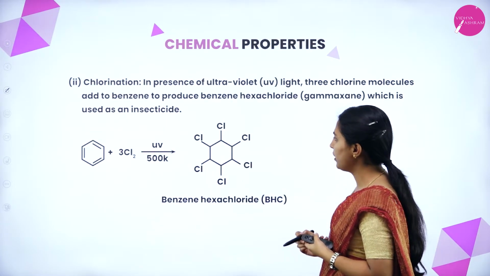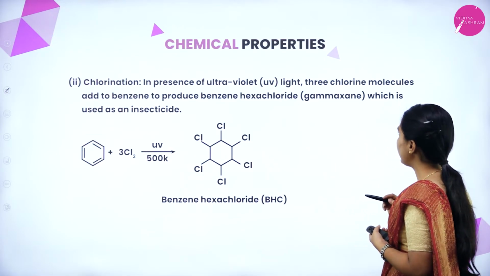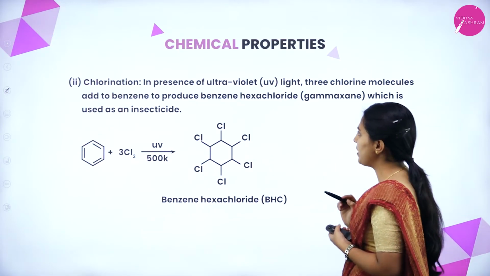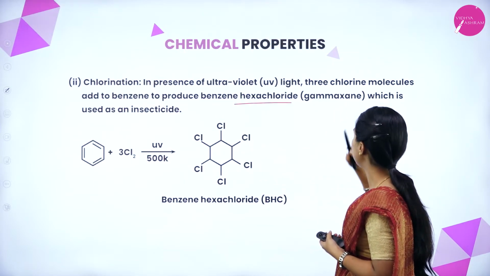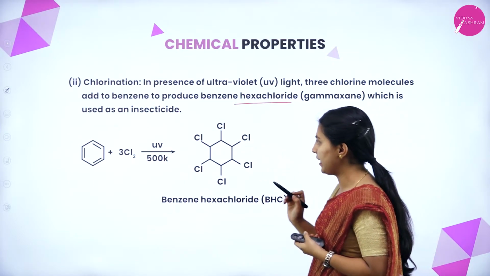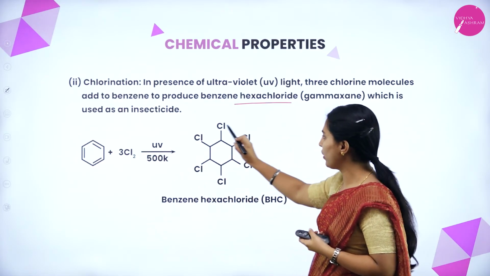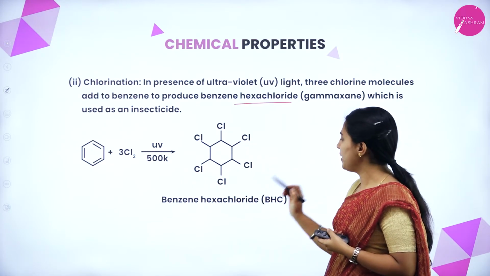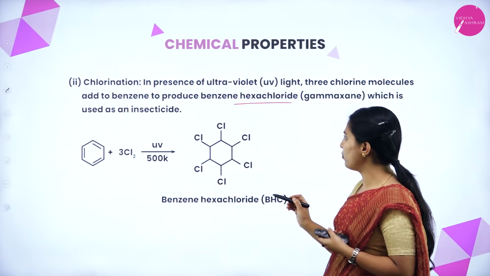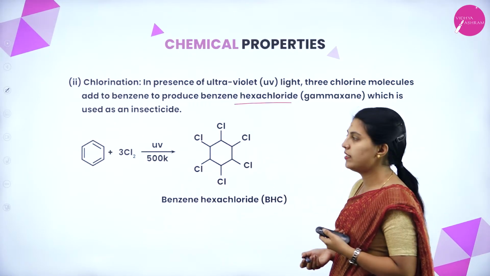Next one, chlorination. Same as hydrogenation. In the presence of ultraviolet light, 3 chlorine molecules add to benzene to produce benzene hexachloride, that is gamaxine, which is used as an insecticide. Here, 3 into 2, that is 6 atoms of chlorine will be added surrounding the benzene. In the presence of UV light, the benzene hexachloride will form. The application of this product is as an insecticide.